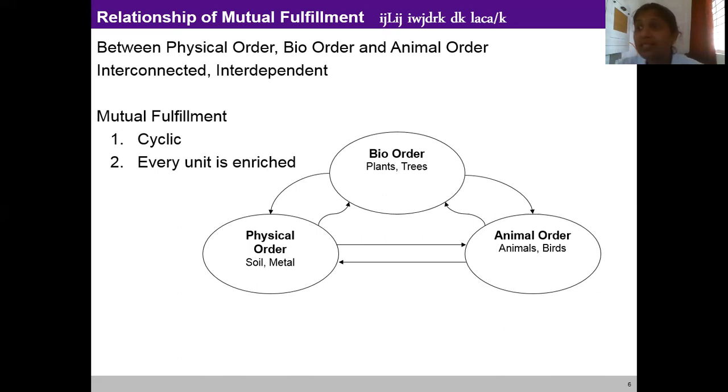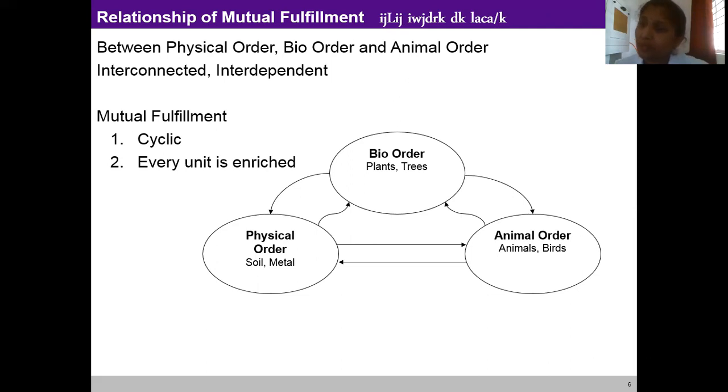Animals, birds, etc. help to spread the seed of the plant from one place to other. They protect plants from harmful insects and pests. Similarly, the units of physical order like air, water, soil are essential for animals to survive. In turn, animals enrich the soil. Their dead bodies act as very good manure, which makes the soil fertile. So here we can see there is an interconnectedness and interdependence between these 3 orders.